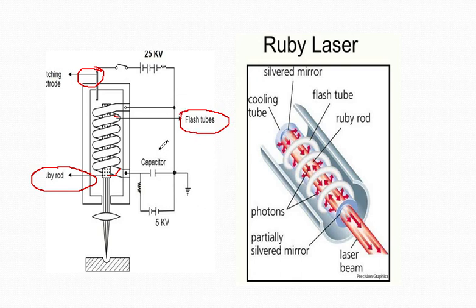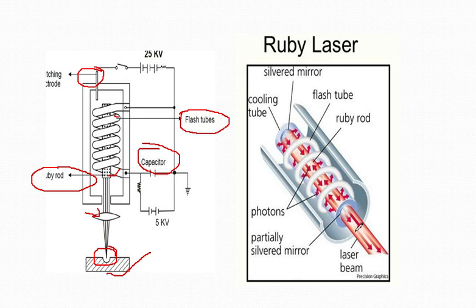And you can see there is a capacitor. This is the workpiece, and this is the lens through which the laser has been focused and the operation has been carried out. And if you look inside this particular cylinder, this pictorial view has been represented through this 3D diagram.